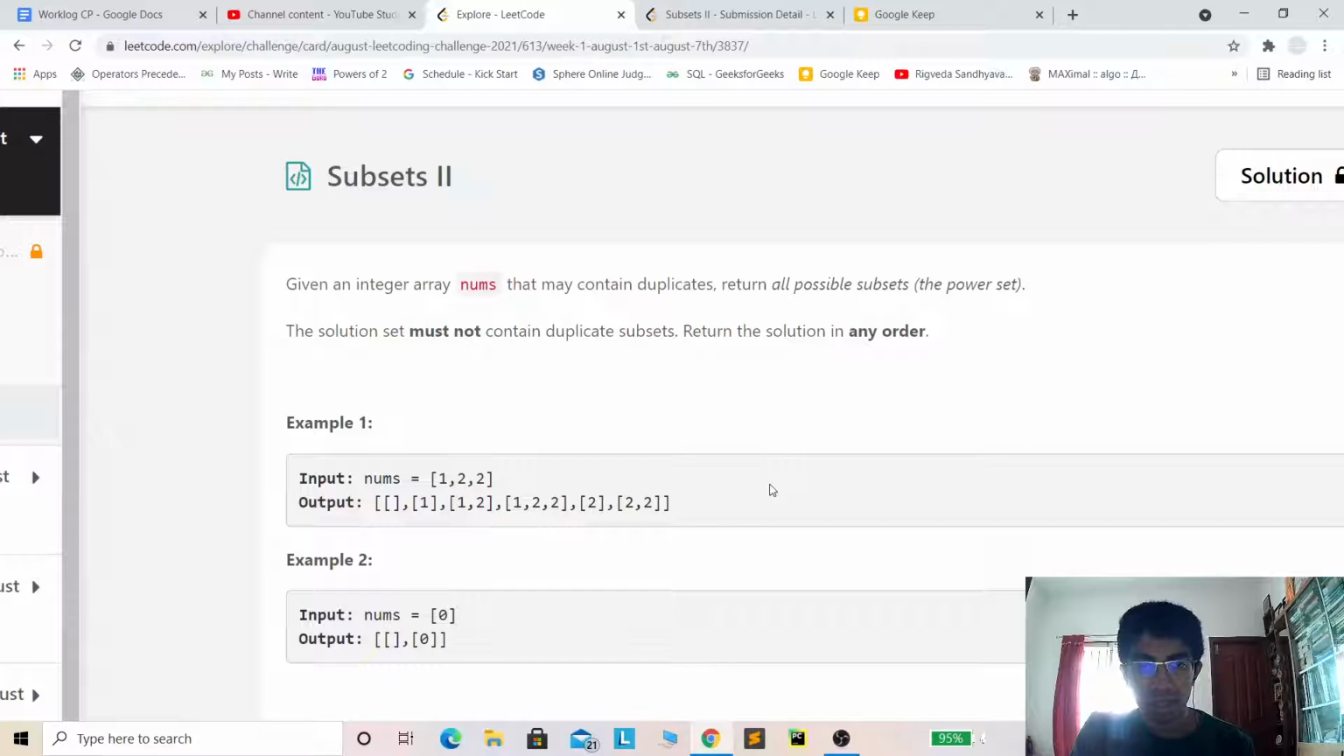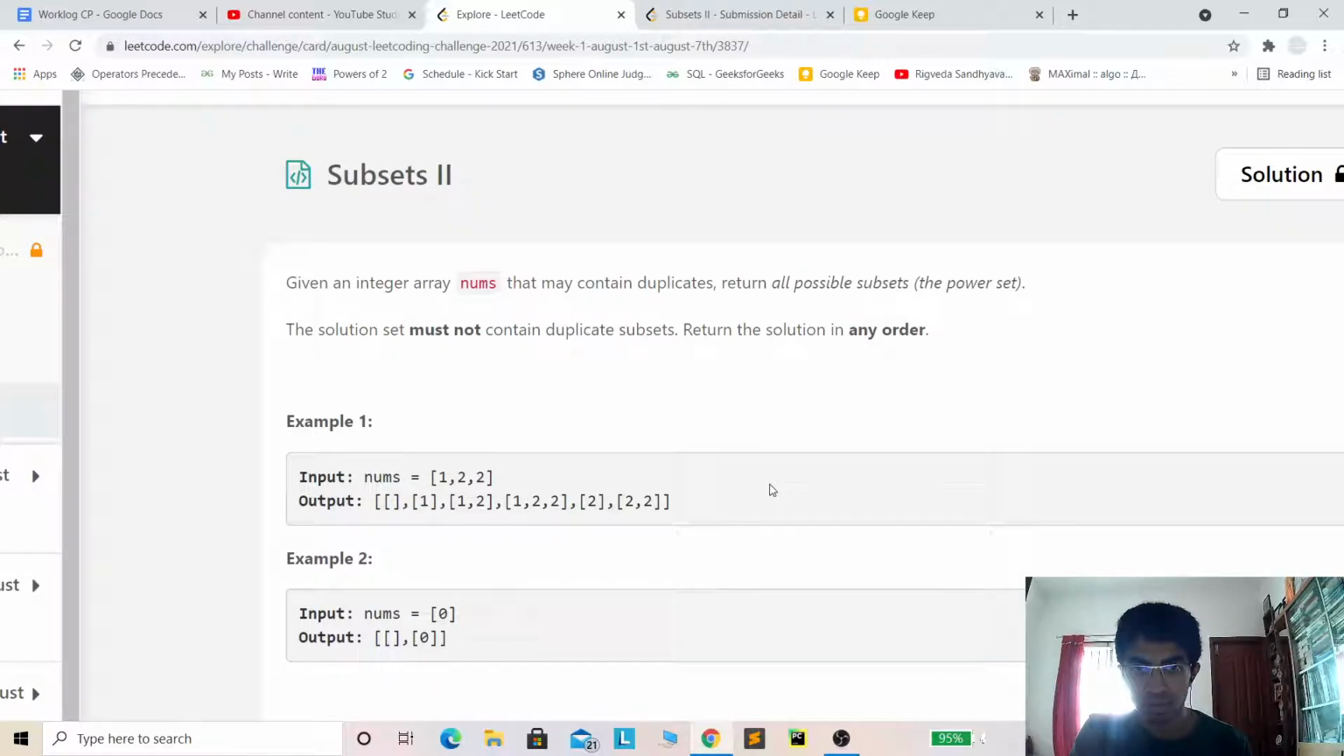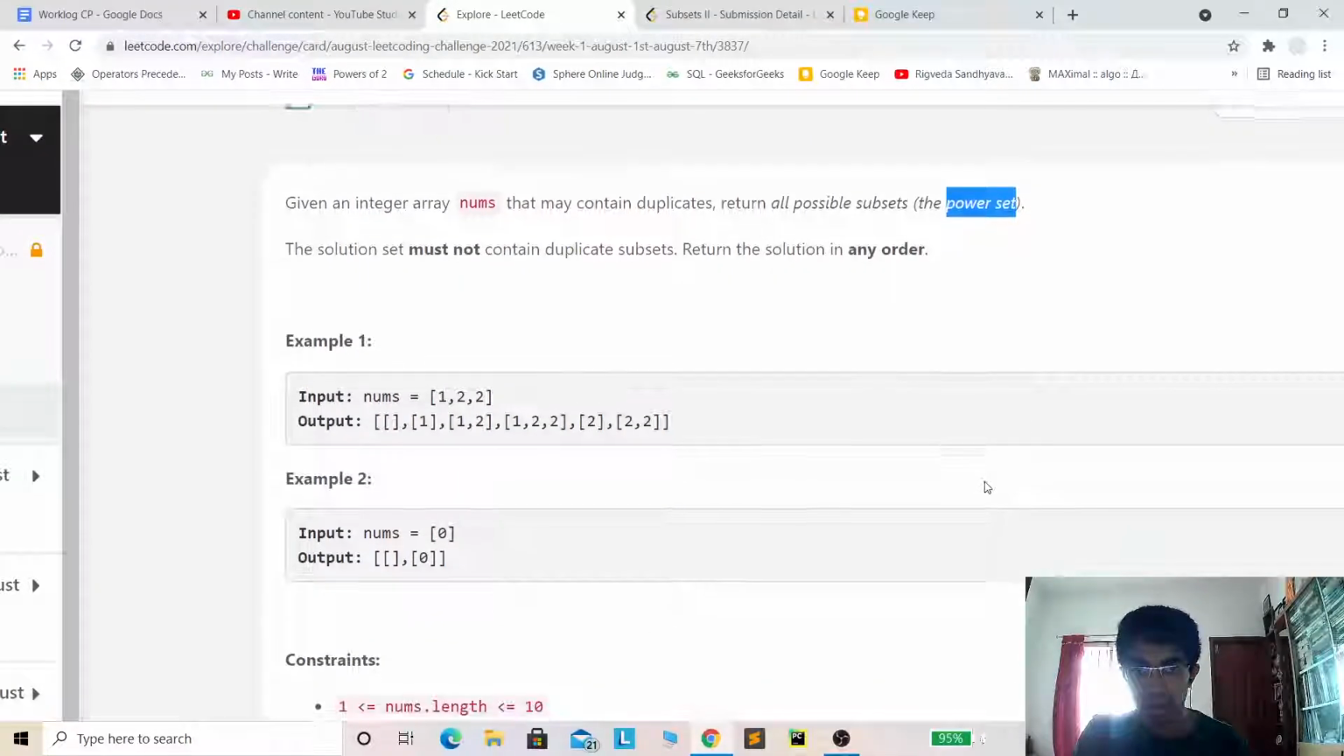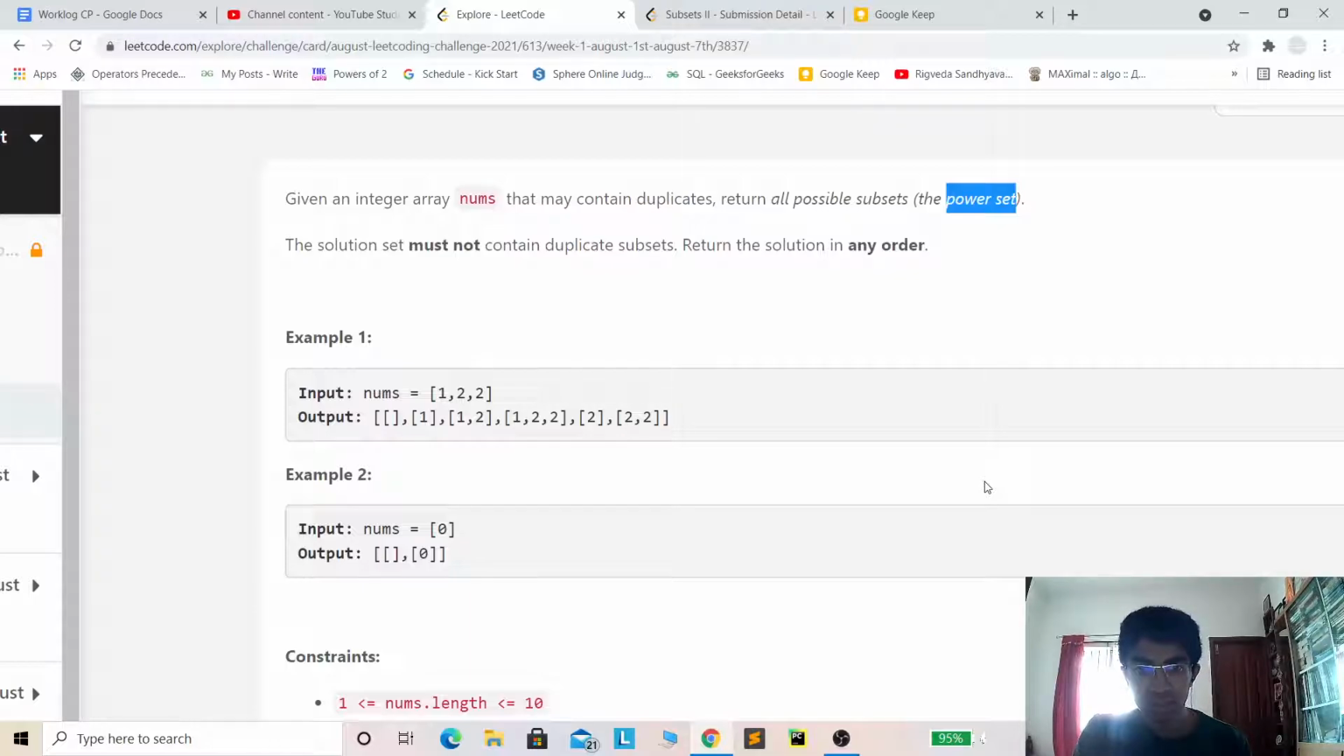The question for today is Subsets II. Given an integer array nums, we have to generate all the possible subsets of this array and return the power set, in the sense the collection of all subsets. The extra constraint in this second version is that the power set should not contain any duplicate subsets. So even though the array may contain duplicate elements, all the subsets generated must be unique. That is the additional constraint that we have.